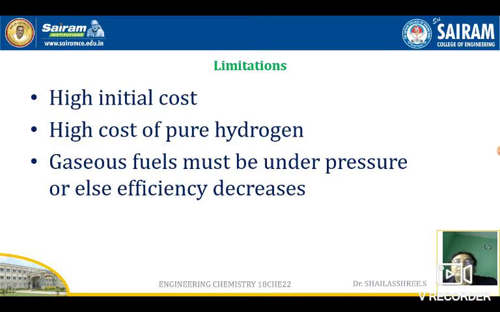Coming to the limitations, the initial cost will be very high, like in solar cells. Here also the initial cost will be high, and the fuel and oxidant will be used. Usually the fuel used will be hydrogen, methanol, like that. Methanol will be cheaper, but in the case of hydrogen, pure hydrogen costs more. Gaseous fuels must be stored under pressure, otherwise the efficiency will decrease. As long as the pressure is there, it will be efficient; once the pressure reduces, efficiency also reduces. So we always need to store the gaseous fuels under pressure.